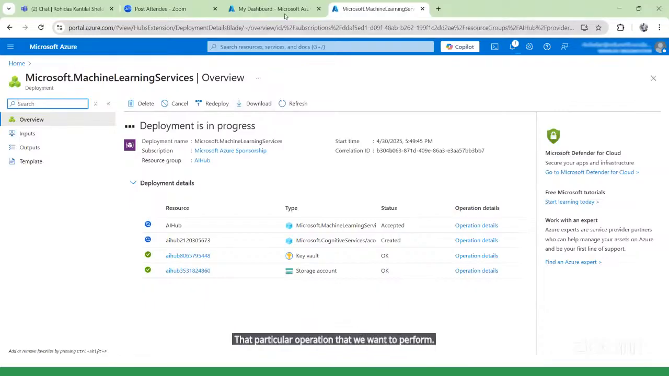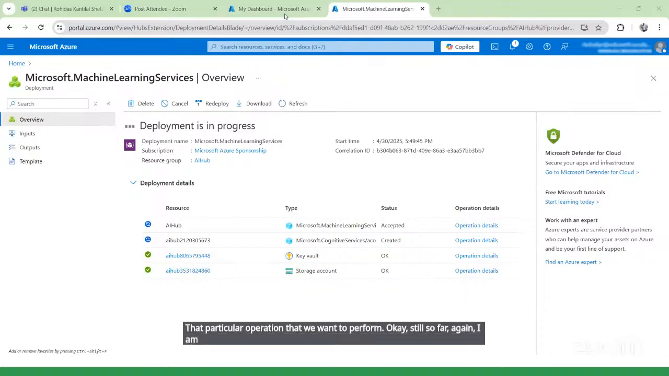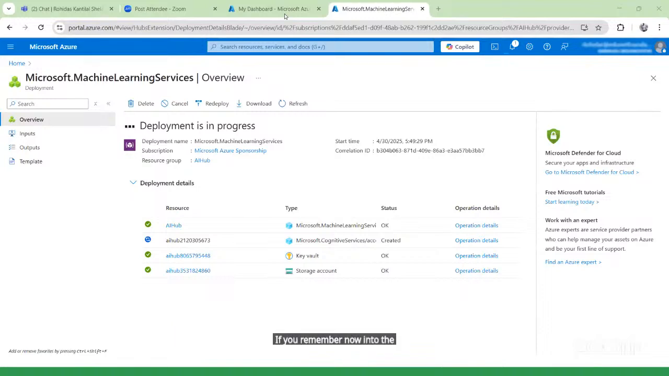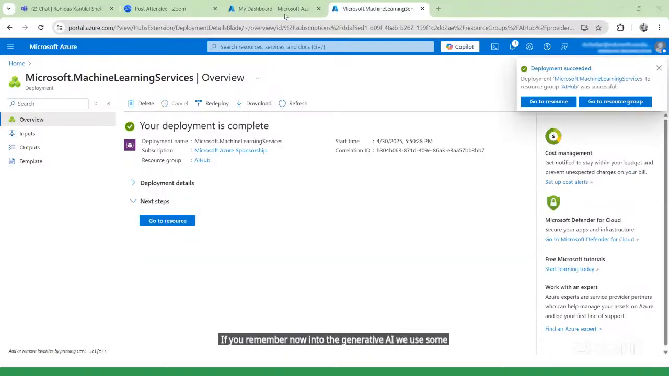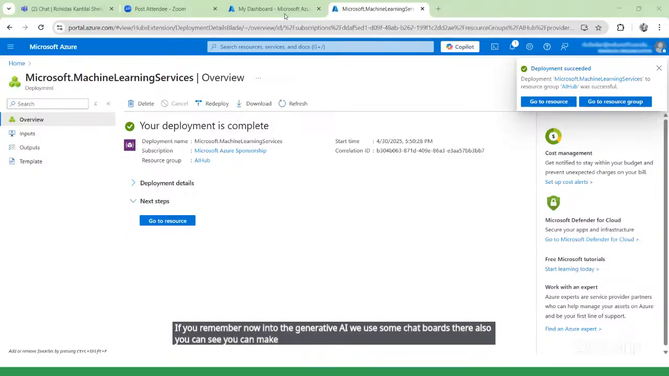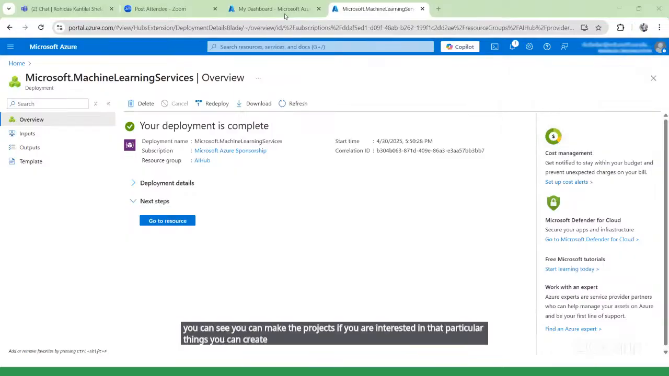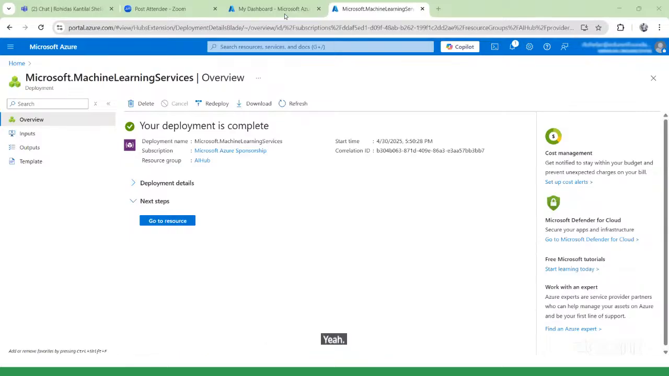Still so far, again, I am asking if there is any doubt from the students. Sir, can we make projects on this using Python? Yeah, you can make projects on this. Absolutely. Even if you remember, in generative AI we used some chatbots. There also you can make projects. If you are interested in those things, you can create projects on this also. You can create a project using Python. Yes, no doubt. Okay, thank you. Is it clear for you? Okay, it's clear.